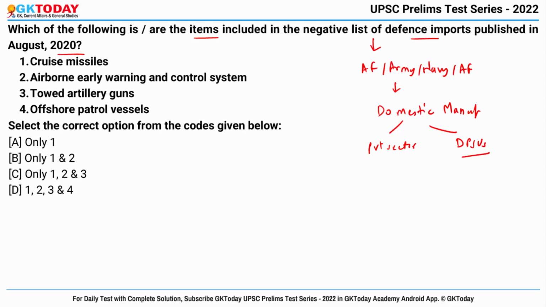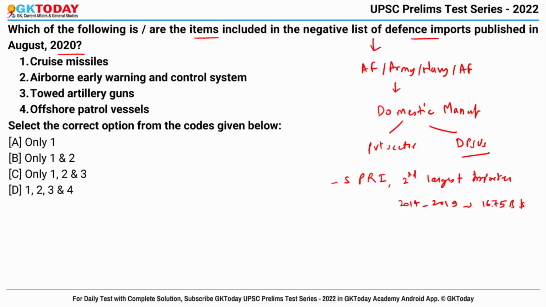And why this policy was needed? Because as per the Stockholm Peace Research Institute, India has been the second largest importer between 2014 and 2019 with a total of $16.75 billion worth of imports during this period.